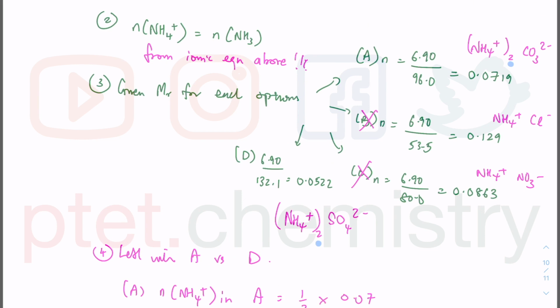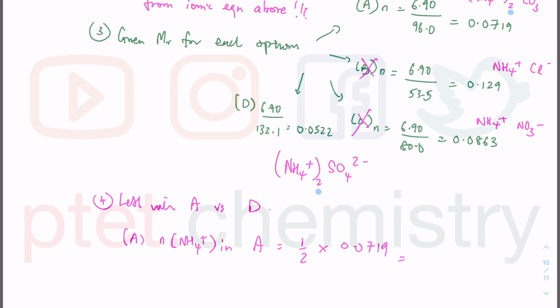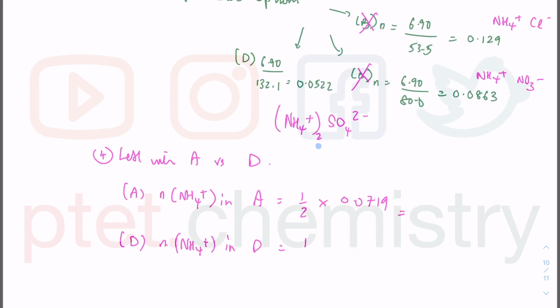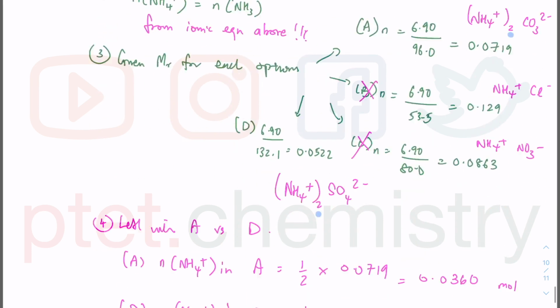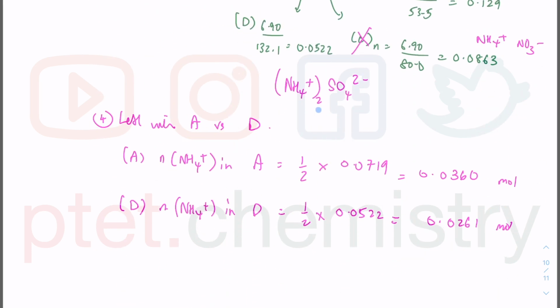So 0.0719 divided by 2, or you can do the mole of ammonium ions in D, which is going to be again half this answer. So doing the first one first, I get 0.0360 mole, and doing the second one, I get 0.0261 mole. So what can I say? This is supposed to be the mole of ammonium ion in the molecule, and I want the mole of ammonium to be equal to the mole of ammonia. I want 0.105. So none of these is actually